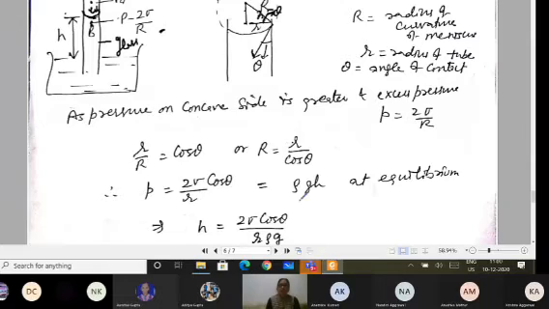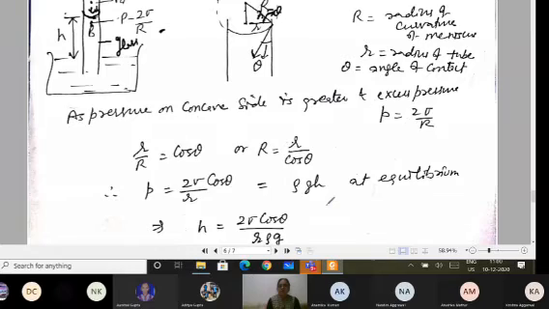So you get the excess pressure, which comes out to be 2 sigma cos theta divided by small r. But when it has to attain equilibrium, it means that should be equal to the pressure because of this height of the liquid. That height of the liquid is h. So I can put this value equal to rho g h.